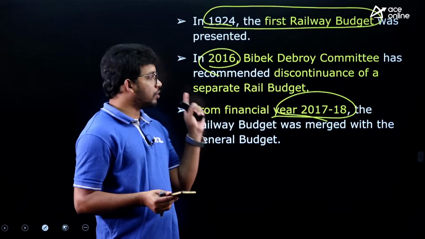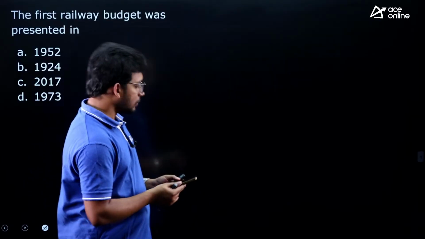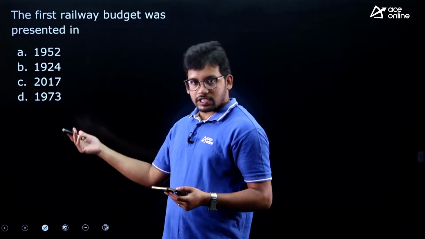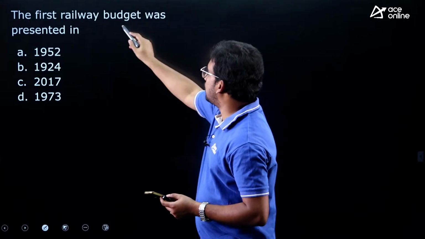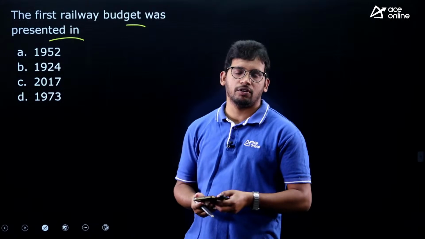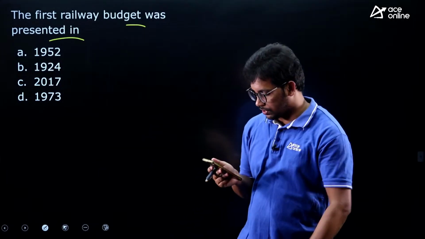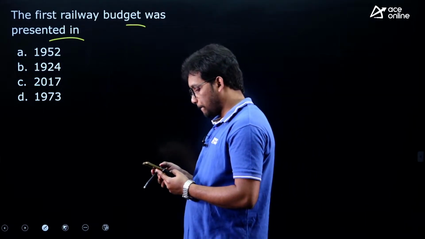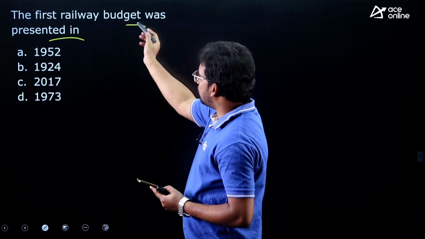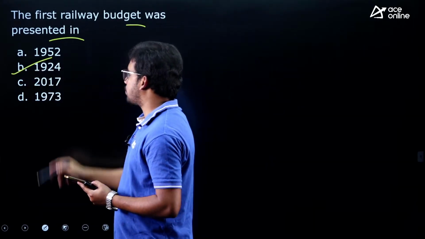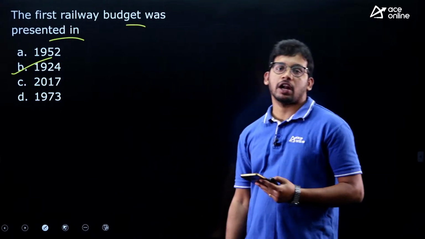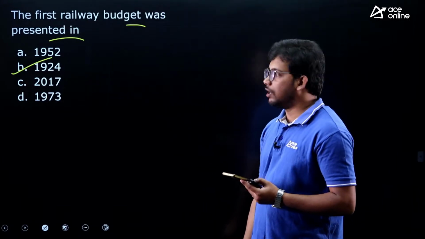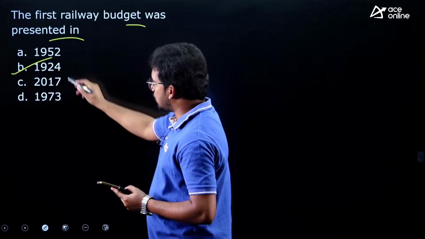There is a possible question because this is about the railway budget. Fine. Next question. The first railway budget, we have just discussed it, you have to answer this. The first railway budget was presented in... this is a previous question, they have already asked this question in railways. What is the answer? We have seen this was presented in 1924 after the Ackworth committee recommendation. Yes, Venkat, he has died recently, unfortunately. Yes, the answer is B.